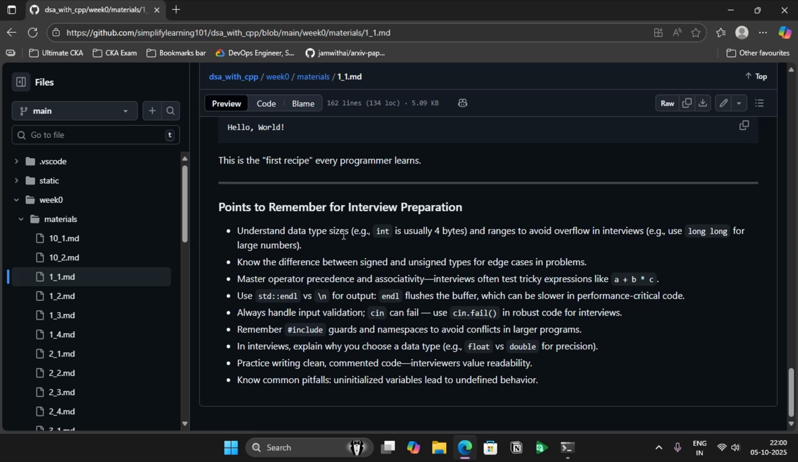That's why we have different data types, right? Integer expects 4 bytes, for example. It's again platform dependent, compiler dependent, but normally an integer is going to hold 4 bytes of memory. Float, double, char, they have different sizes, so you should understand the size, which is very important.